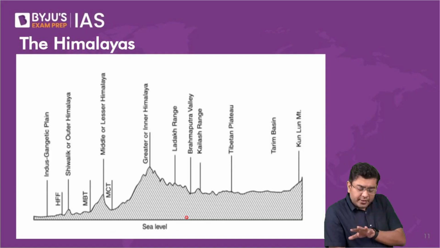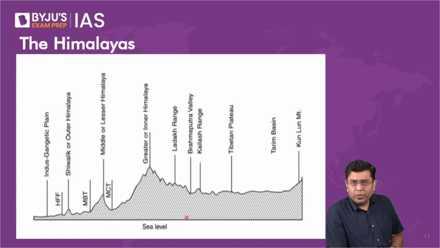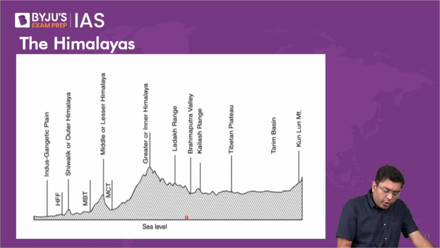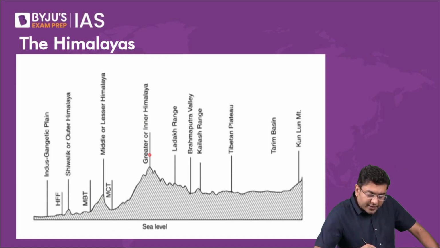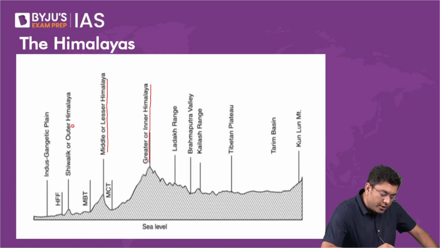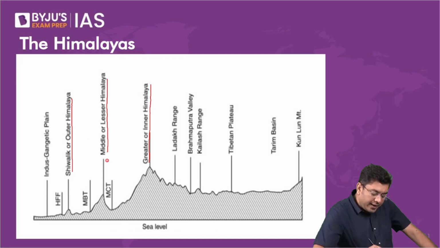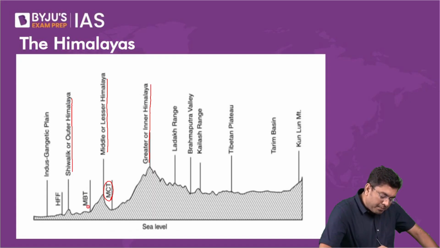So this is the kind of cross-sectional appearance of how these Himalayan mountains look. Now here, I want you to put your focus on the greater or the inner Himalayas, that is Himadri. Here you have the middle or the lesser Himalayas, that is the Himachal. You have the Shivalik or the outer Himalayas, right? And in between them, you'll find the presence of MCT, MBT, and HFF.